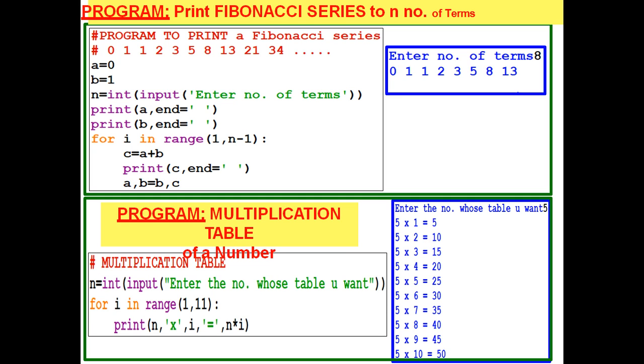Suppose n is the upper limit up to which term you want to print the Fibonacci series. A and B are fixed in the initial stage: A is equal to 0 and B is equal to 1. C is equal to the sum of the two terms, 0 plus 1 is 1. The third term is 1. And likewise, the program will repeat that number of times.